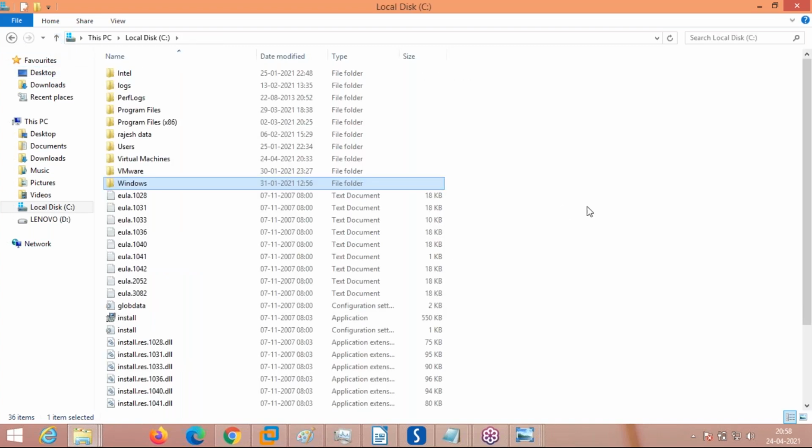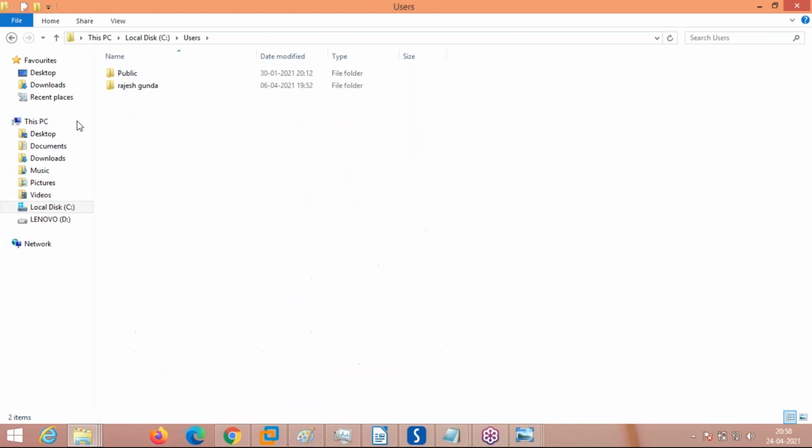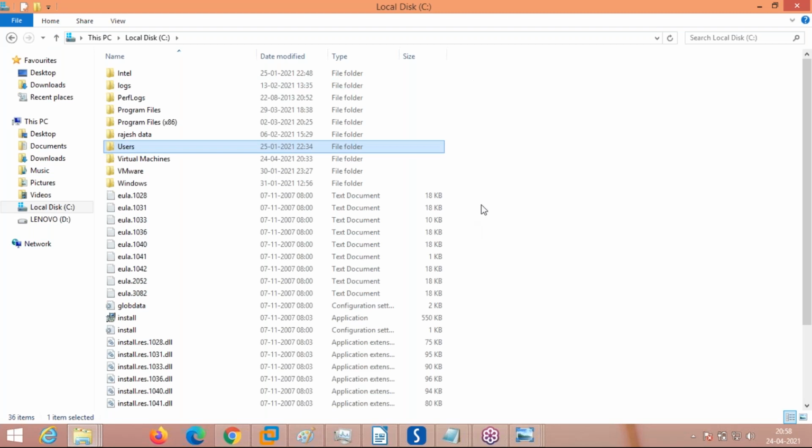And if the C drive gets corrupted, all the Windows files will get corrupted. Apart from that, the user data present in the Users directory also goes. That is the main problem in the Windows operating system. Bhupesh, that is what I wanted to tell you. When the C drive corrupts, all the data, OS data, user data, everything gets corrupted.